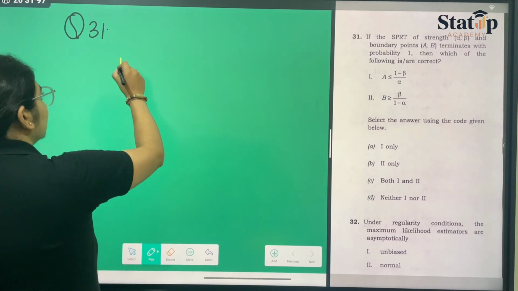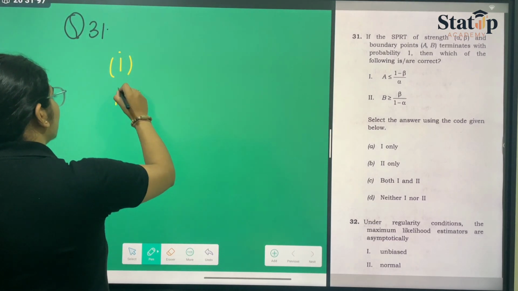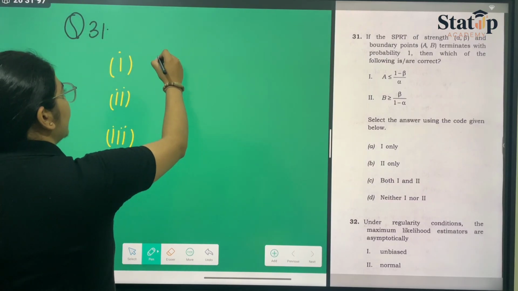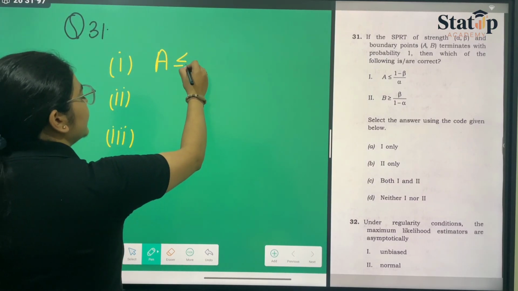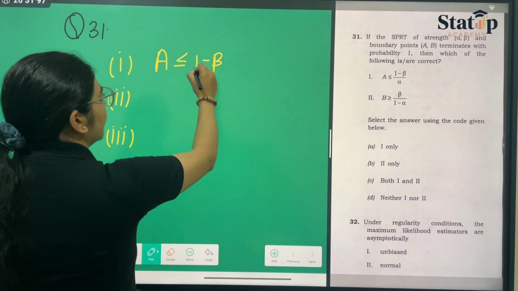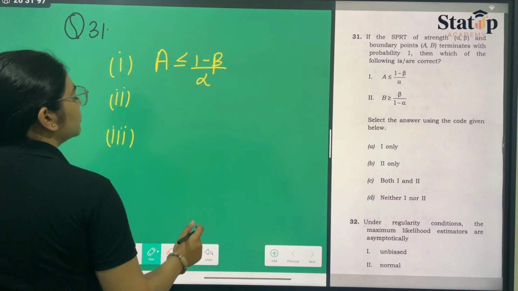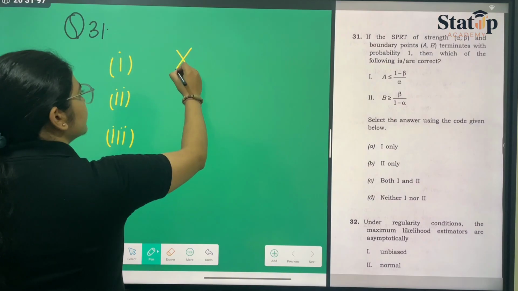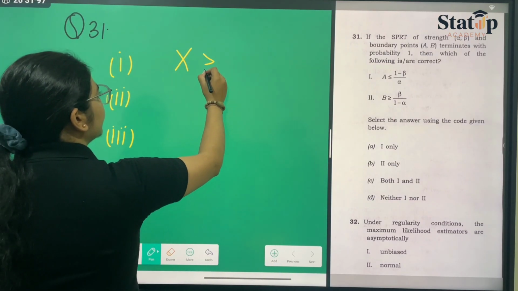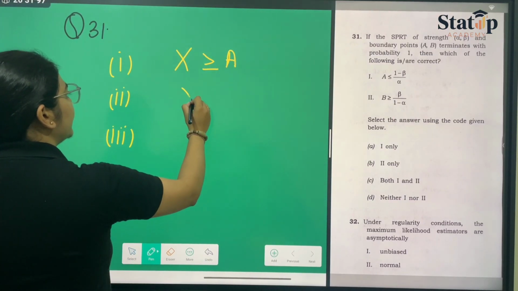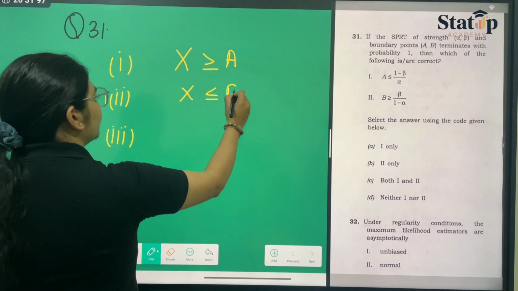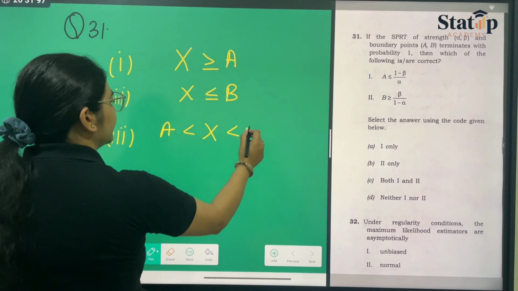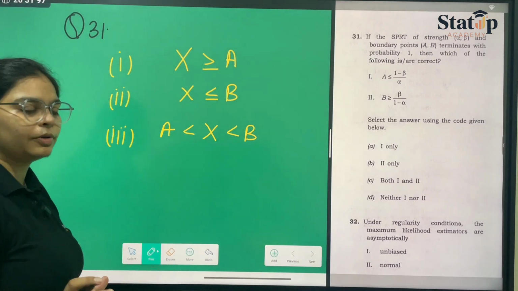And there are three conditions of the sequential probability ratio test: when A is less than or equal to 1 minus beta upon alpha, when X is greater than or equal to A, when X is less than or equal to B, and when X lies between A and B. These are the three conditions that should be fulfilled.